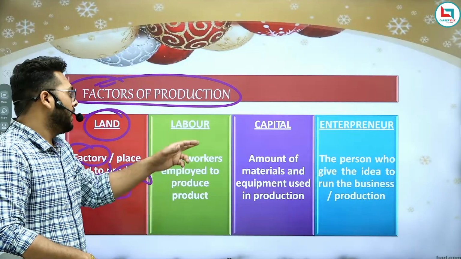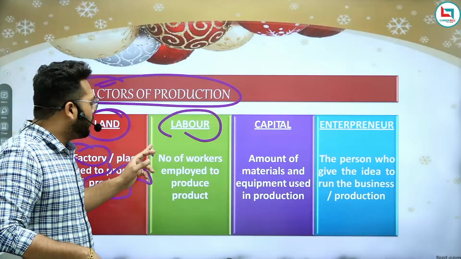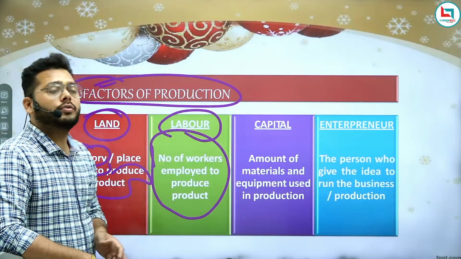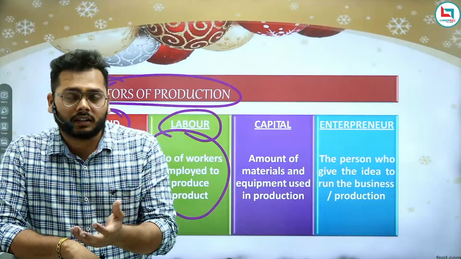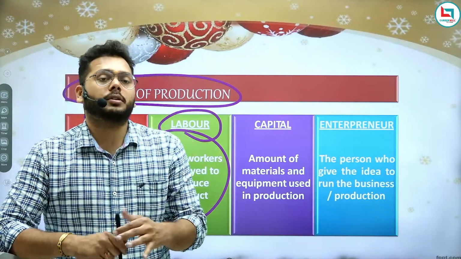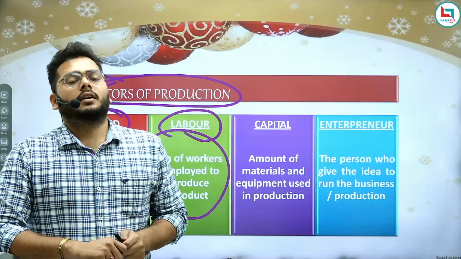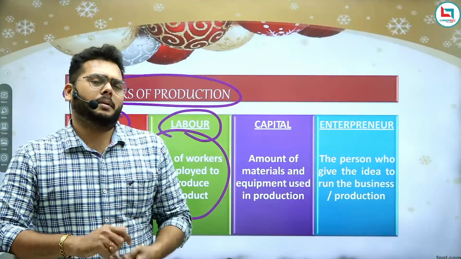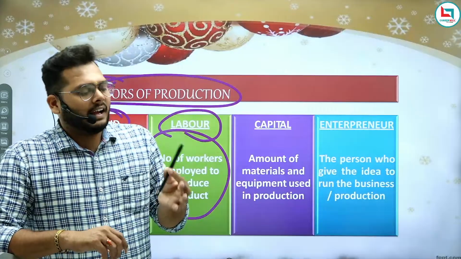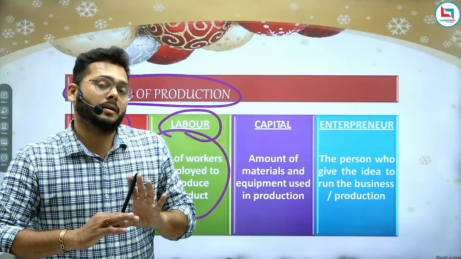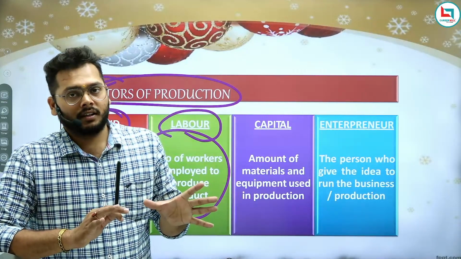This is land. What is labor? The number of workers employed to produce the products. So whatever number of workers you are applying for the production of this marker. Why am I repeatedly using this word marker? Because this is in my hand, and I think it is the best example to understand this whole concept.